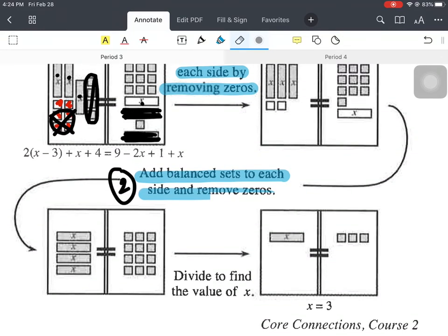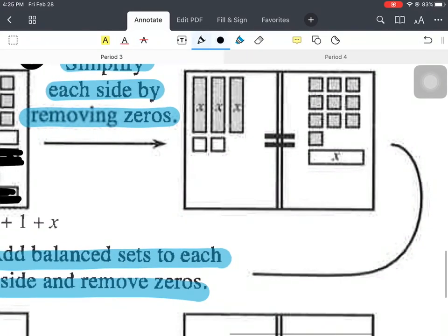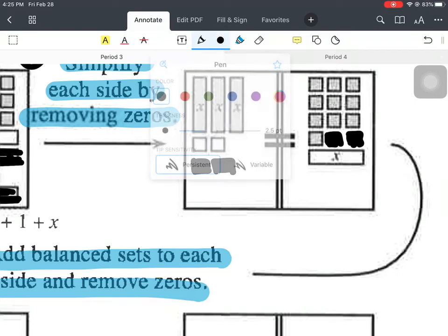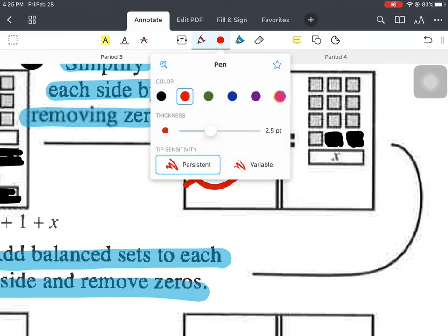Then what they do is they add balanced sets to each side, right, to remove it. Now, I want you guys to see this. This is where it gets confusing. Okay, here, to get rid of my 2 negatives, I need to add 2 positives. I want you to add this in your notebook. If I add it there, I need to add it here too, keeping it balanced. Now I've got my 0 pairs. Okay, pause and rewind it if you get confused.